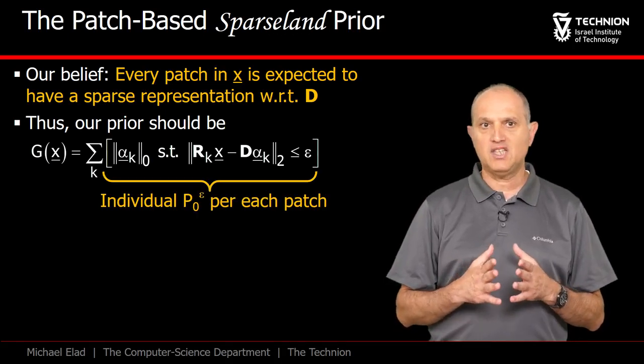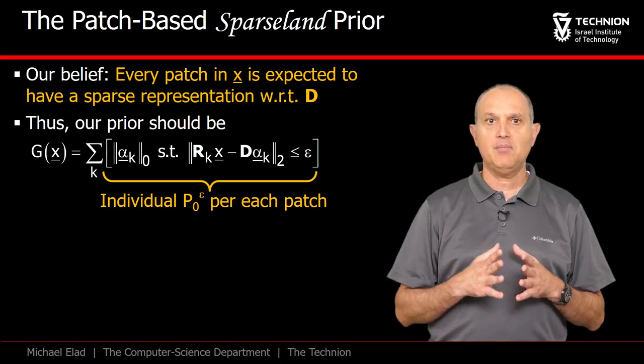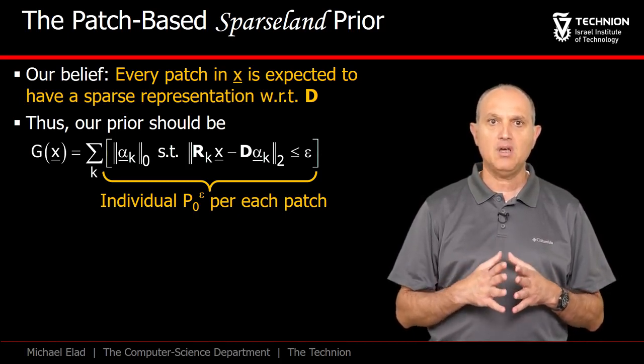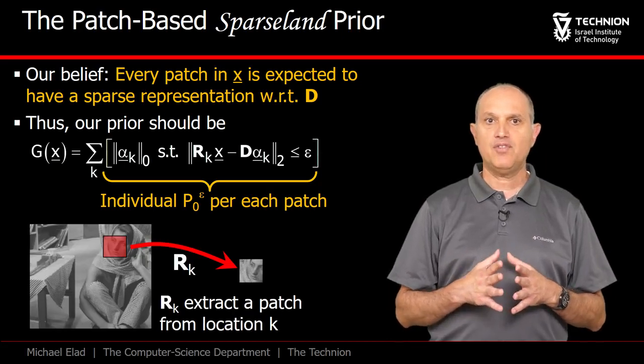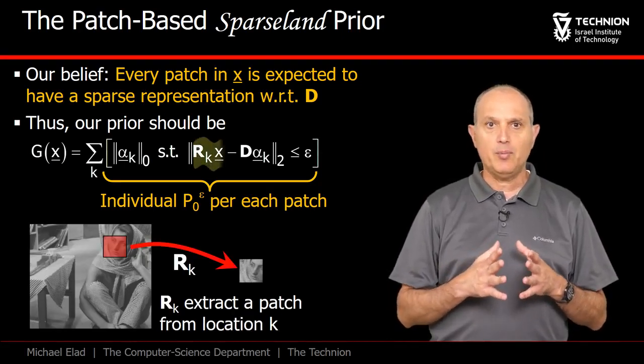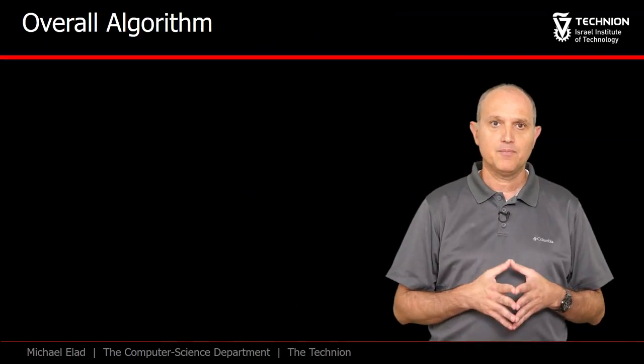In this expression, we are essentially posing many P0 epsilon problems for each of the patches and merge them into one by summing the number of non-zeros in all the representations. Observe that in our expression, we use the operator R k to extract the patch from x in location k.